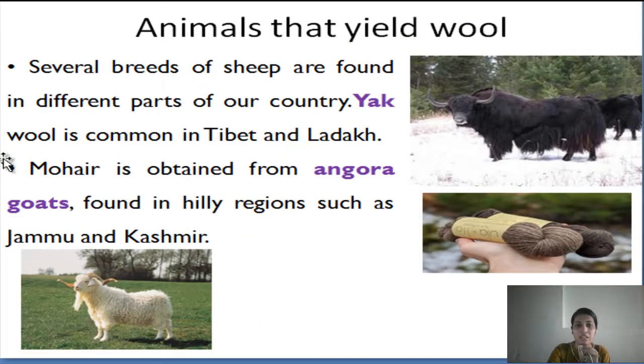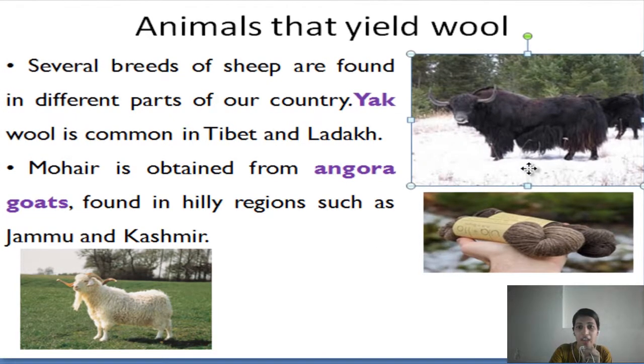Several breeds of sheep. Next is animals that yield the wool. Which are the different animals that yield the wool? We have already studied. Several breeds of sheep are found in different parts of our country. Yak wool is common in Tibet and in Ladakh.